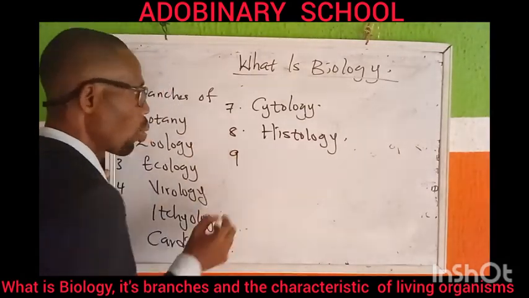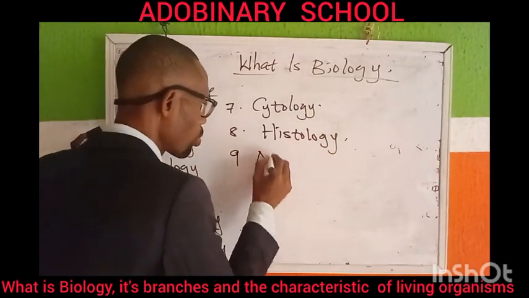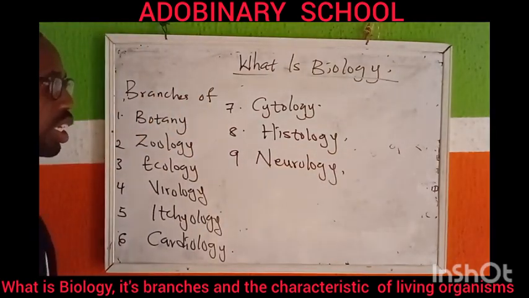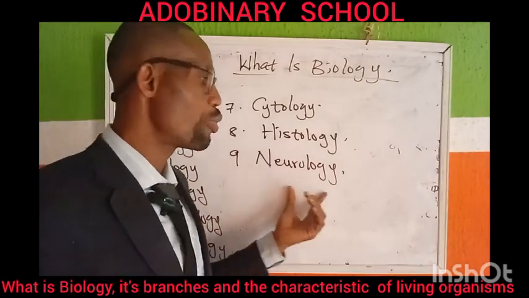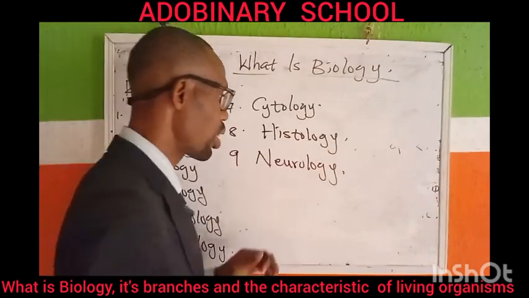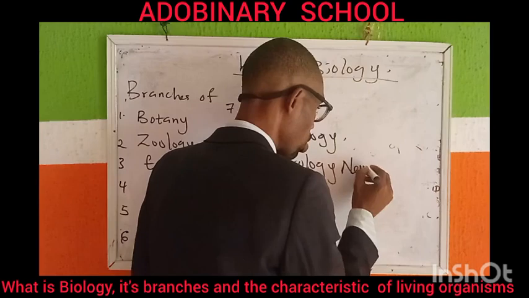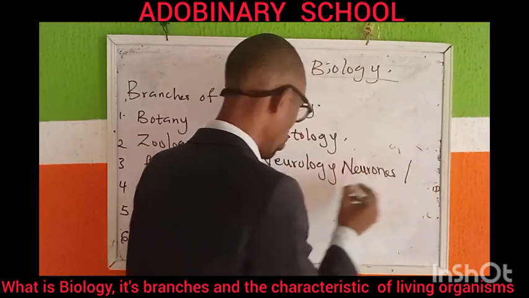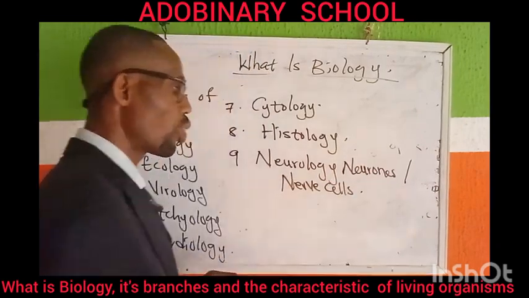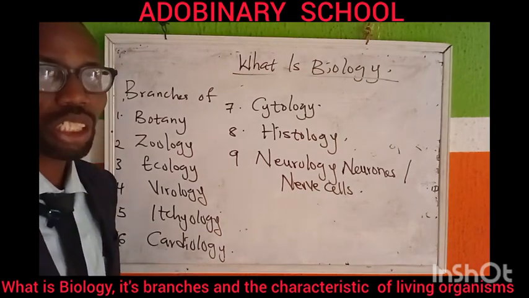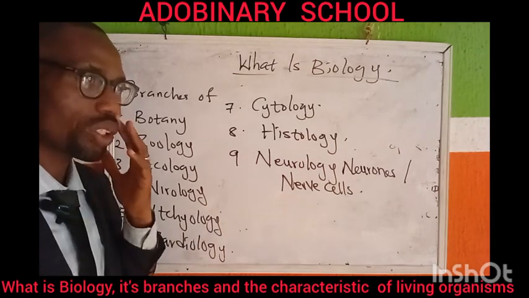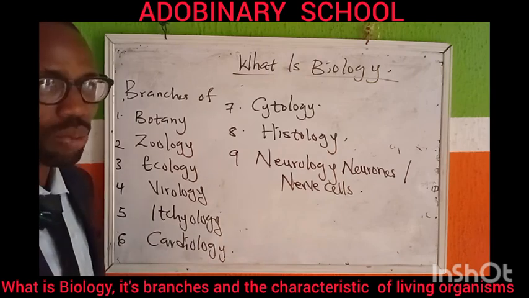Number 9, we want to look at neurology. Neurology. This is a branch in biology that deals with the study of neurons. Okay? Either you call it neurons or nerve cells. These neurons or nerve cells, they are very important in transmitting impulses from sense organ to the central nervous system, and from central nervous system to peripheral nervous system, as the case may be.